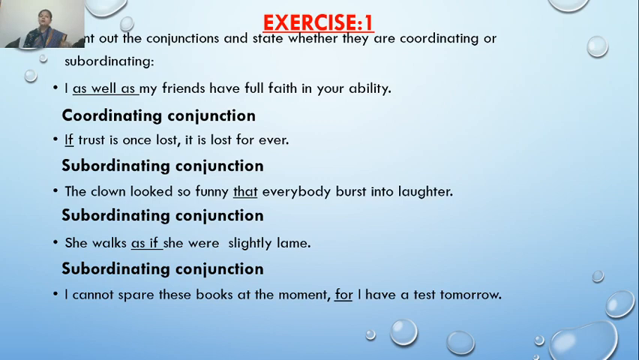So, which conjunction is used to join two independent clauses? Yes, that is the coordinating conjunction. Very good, class. So here we can see that the sentences that have dependent and independent clauses are joined with the help of subordinating conjunctions, and the sentences that have independent clauses, independent statements, are joined with the help of coordinating conjunctions.